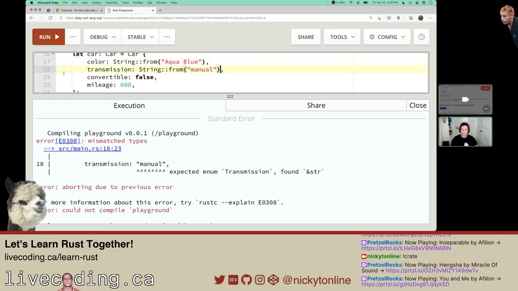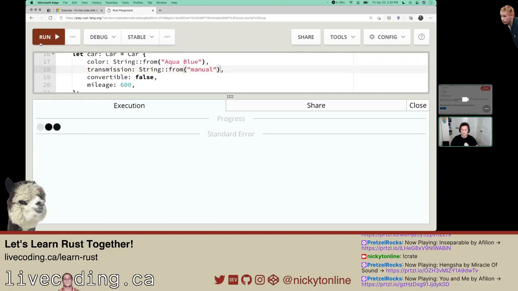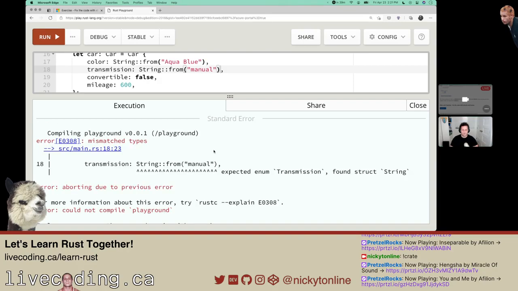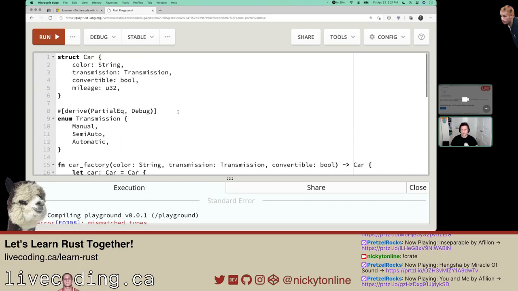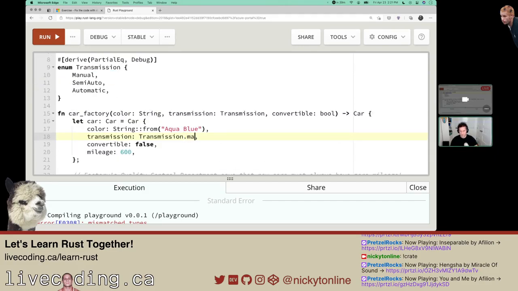Same thing again here. Hopefully we're in good shape now. Feeling hopeful. Mismatched types. Expected enum transmission, found struct. I didn't realize that, oh yeah, I should have seen that. It's transmission, just go dot manual. Let's run that.